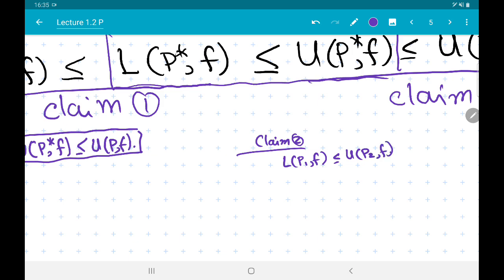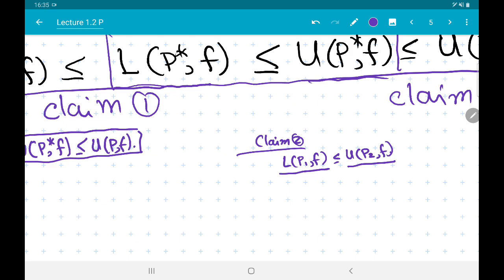But this is really speaking a reality check. What do I mean by that? This is the area of the network of smaller rectangles, and this is the area of the network of bigger rectangles.